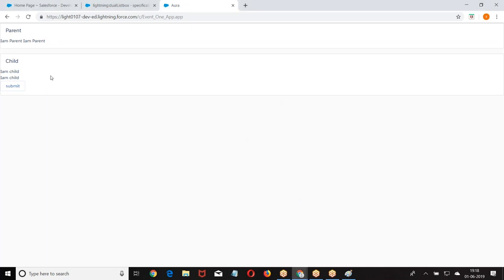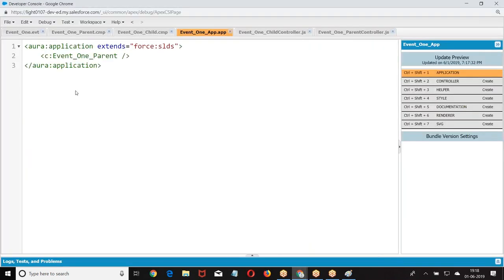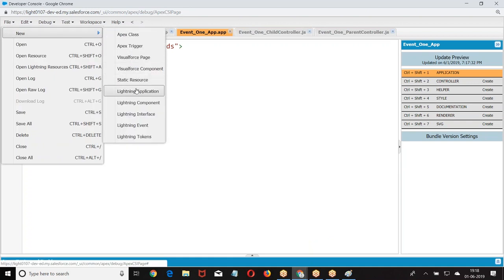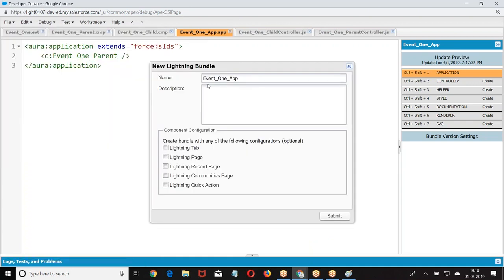When the child is firing, the parent is handling. Now I'll try to give one more context here. Try to understand this context. Event. Event 1. Grandparent.